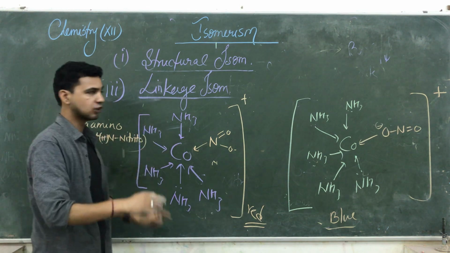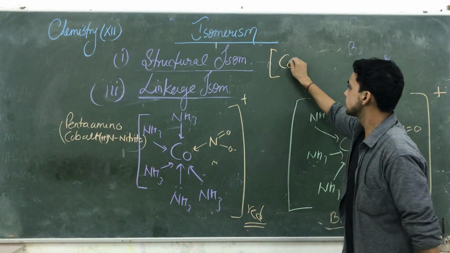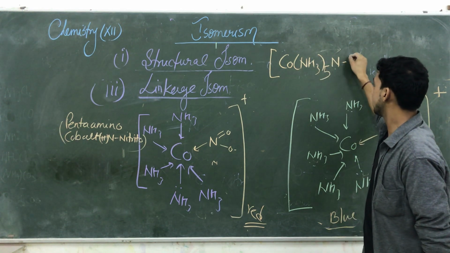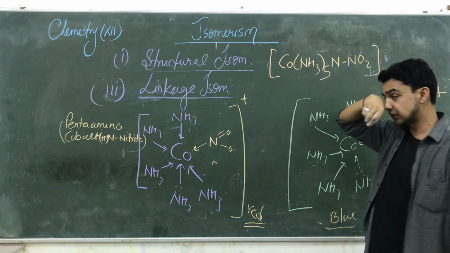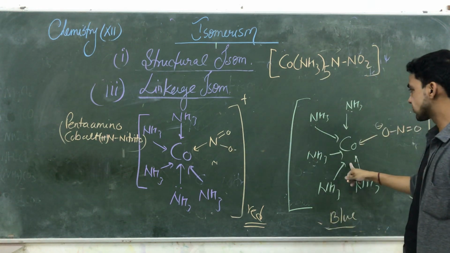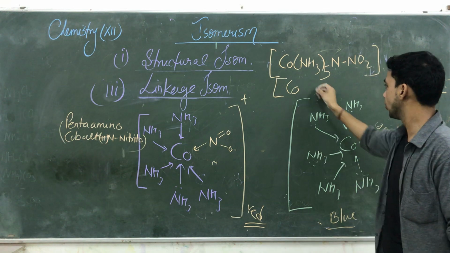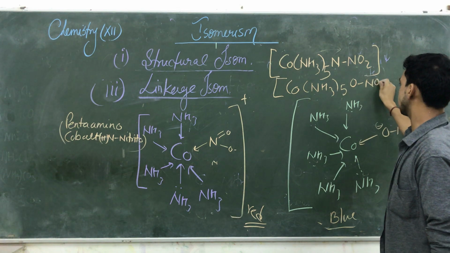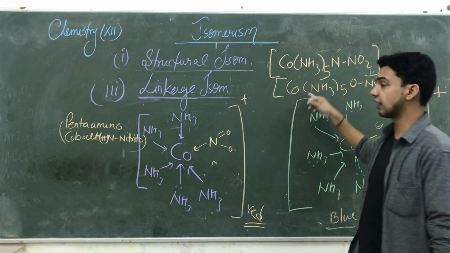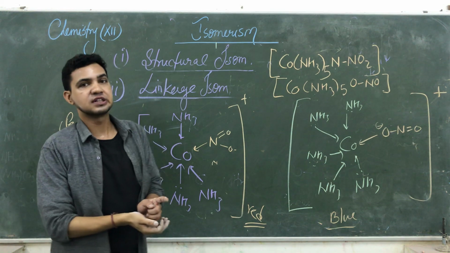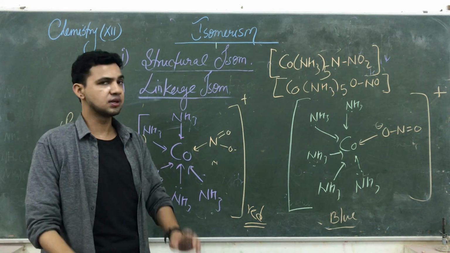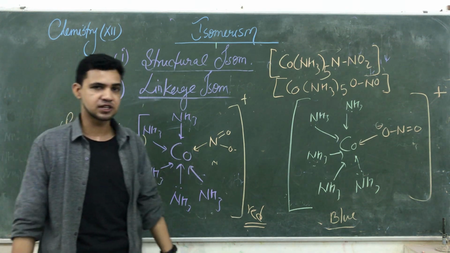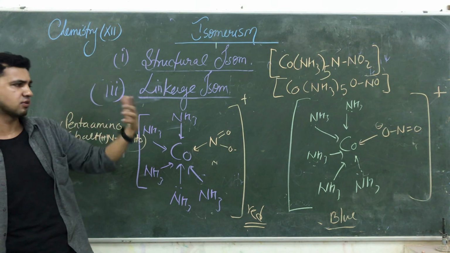अब इसको अगर क्लोज करके लिखे तो कैसे लिखेंगे? Inside the bracket, Co(NH3)5 N NO2. ऐसे भी लिख सकते हैं क्योंकि यहाँ पे लिंकेज साइड N है. The next one is Co(NH3)5, यहाँ पे O NO. Both have the same chemical formula but differ in their structure. So that is known as linkage isomerism. The same goes for sulfur in the case of thiocyanate. You will see in the case of thiocyanate also.